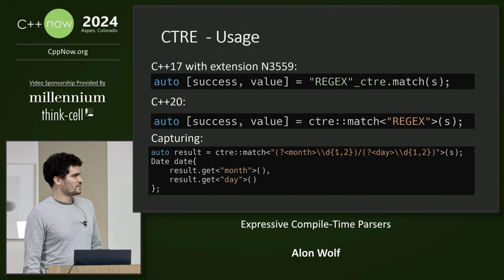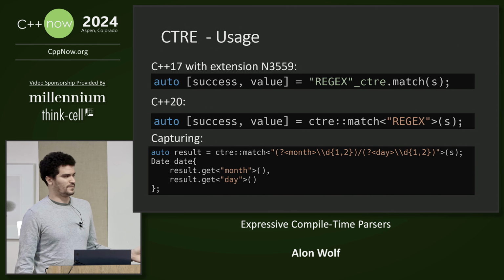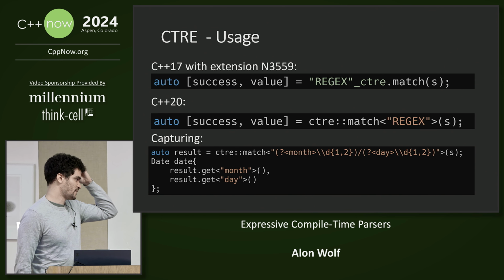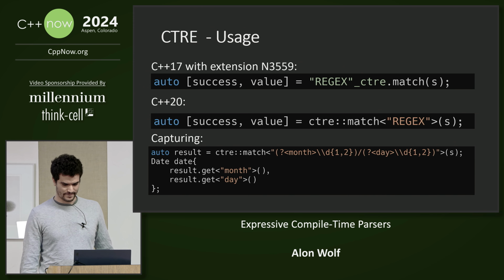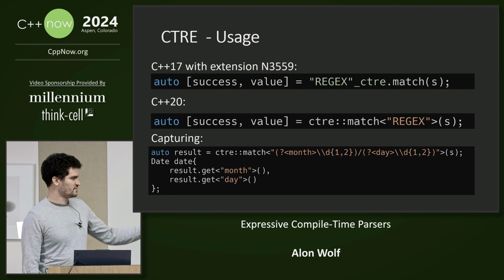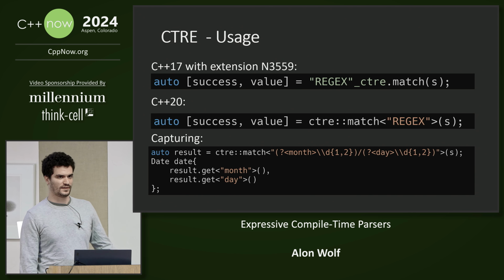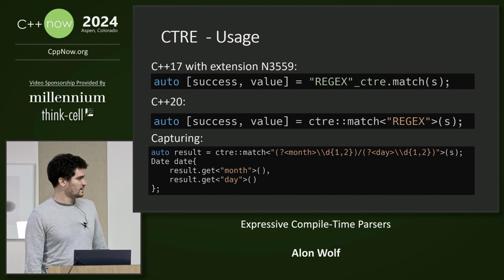So to create a regex, we can either use the CTRE string literal operator and provide it the regex pattern, or we can pass it as a non-type template parameter to the match function or any other one. We can also specify names inside the regex pattern to then extract the captured values. One limitation of the library is that the regex pattern must be a compile time string, so it must be known at compile time. But it is already a common practice to have the regex as part of the source code, for example, if you want to match a date pattern.